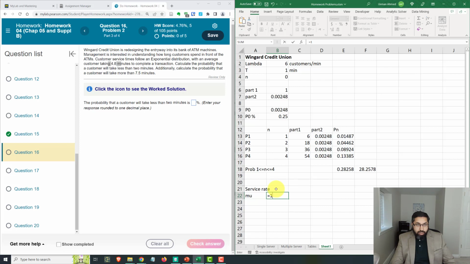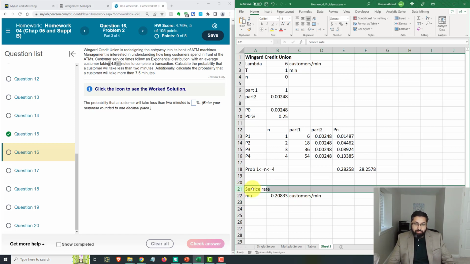We need to find it in how many customers can we handle per minute. So one customer takes 4.8 minutes. So how many customers do we handle in 1 minute? That's going to be 1 divided by 4.8. That's going to be your mu, or 0.208 customers processed per minute. This is customers per minute, right? This is your service rate.